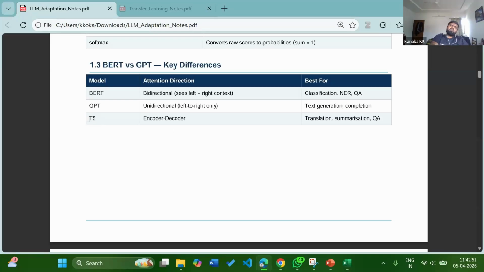And one more model is there. This is a very basic and very important model, T5. This is developed by Google for translation purposes. And this is one of the early generative pre-trained models used. Here I am referring to GPT, meaning ChatGPT. And T5 is a pre-trained transformer from Google used for translation purposes.